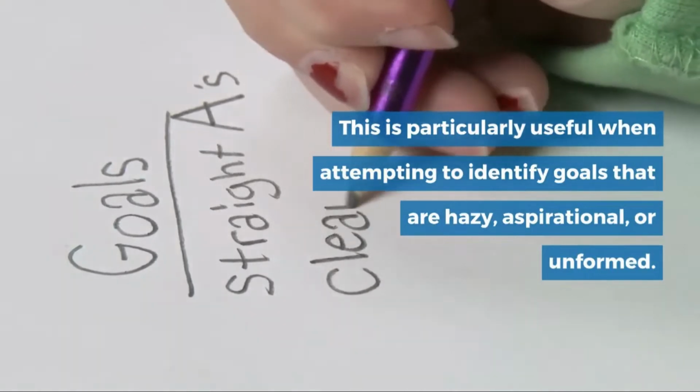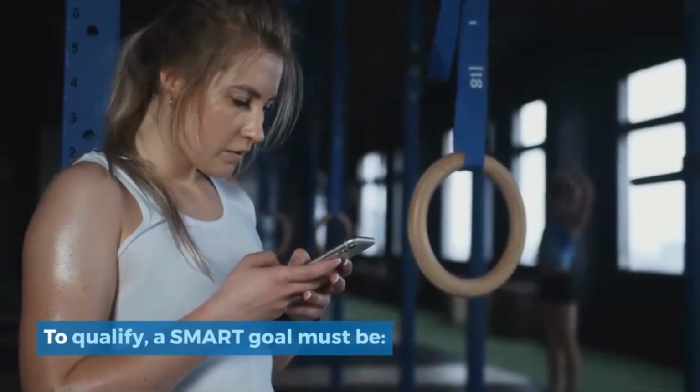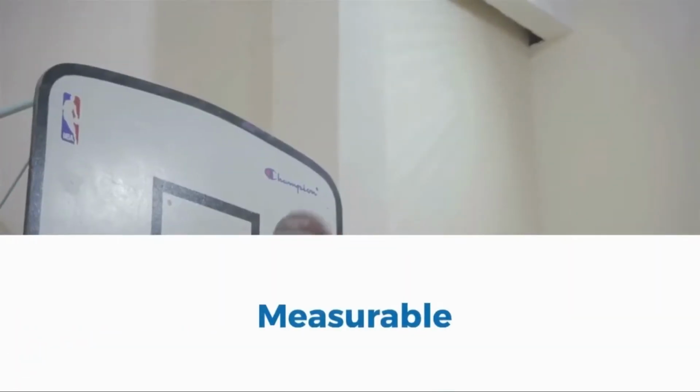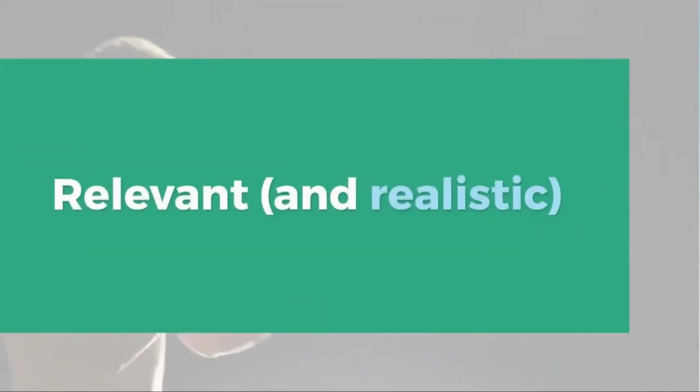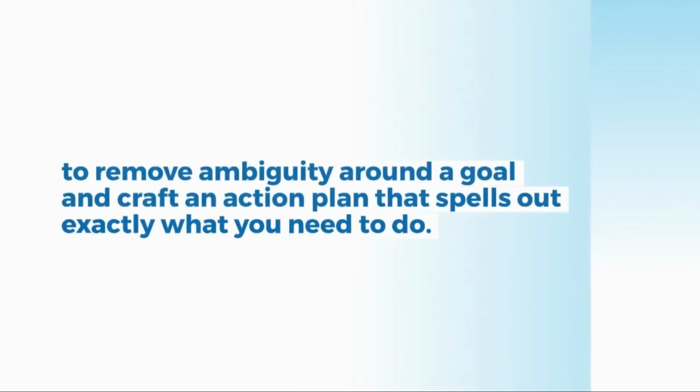We recommend adopting the SMART Goals framework as the first step in creating an action plan. To qualify, a SMART goal must be specific, measurable, achievable but ambitious, relevant and realistic, time-bound or timely. Using this framework will enable you to remove ambiguity around a goal and craft an action plan that spells out exactly what you need to do.